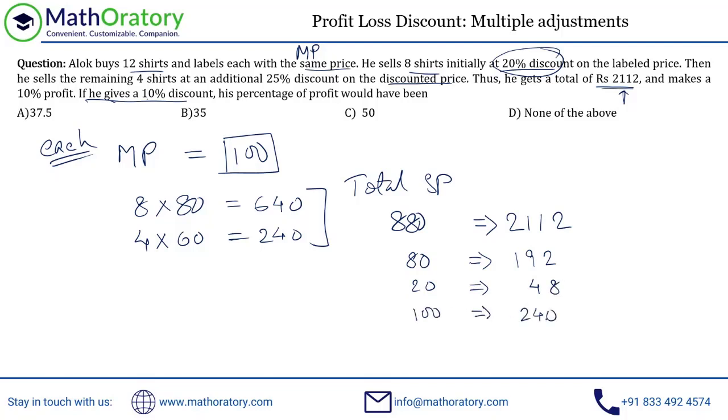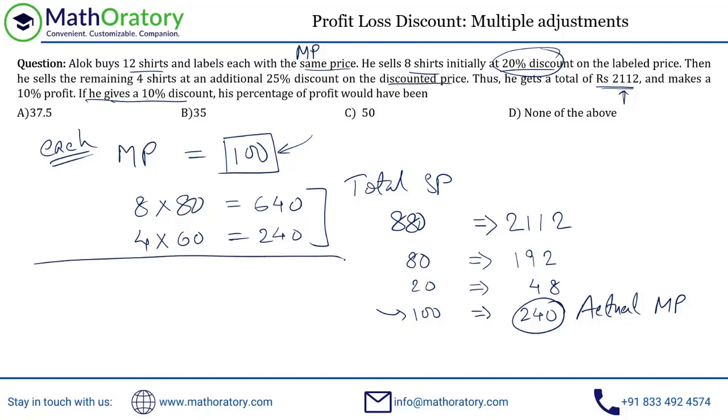So now we get the actual MP. So this thing is the actual MP, right? Just revising once again. This is what we assumed the actual MP to be, and that is what we got. 100 is corresponding to 240. You can take variables and all as well. You'll get the same thing. So actual MP is 240. This is obtained. The other thing that I require is the actual CP. That is what we are looking for.